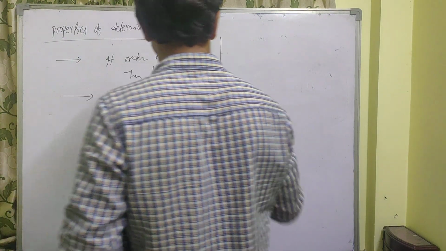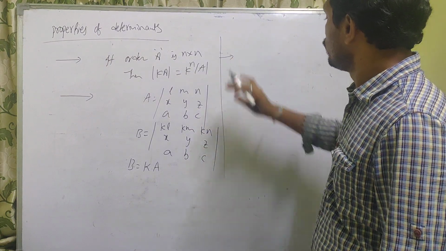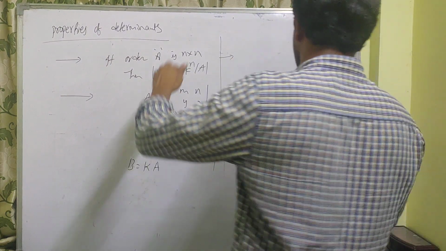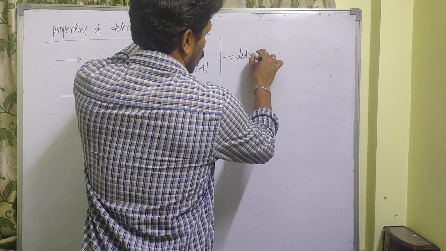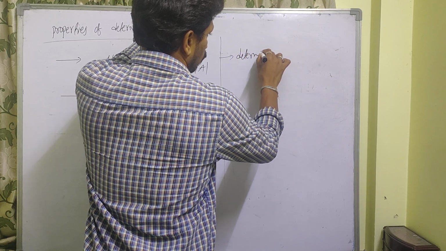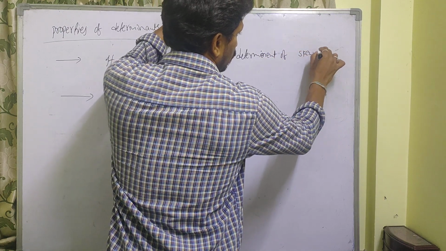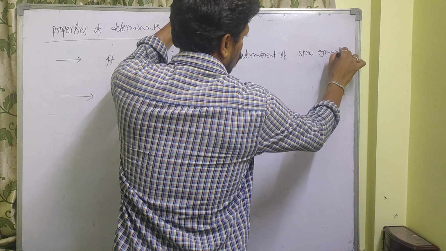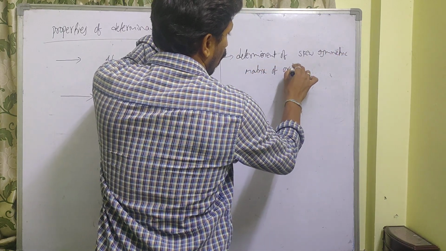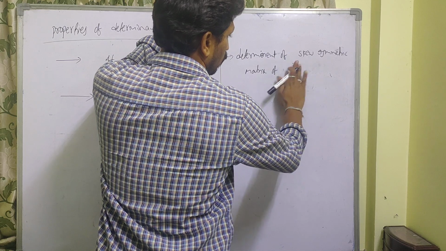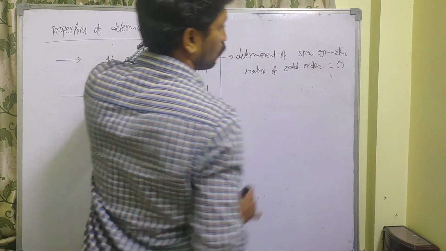Next one is, very very important, determinant of a skew symmetric matrix of odd order is equal to 0.